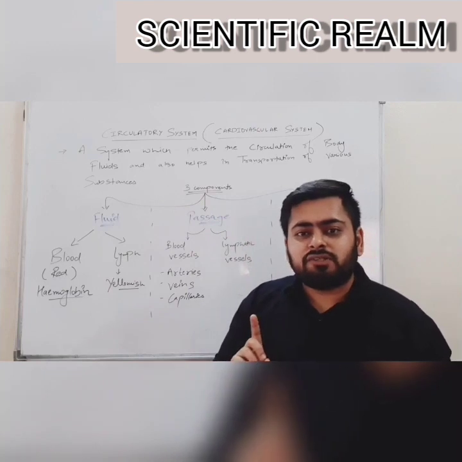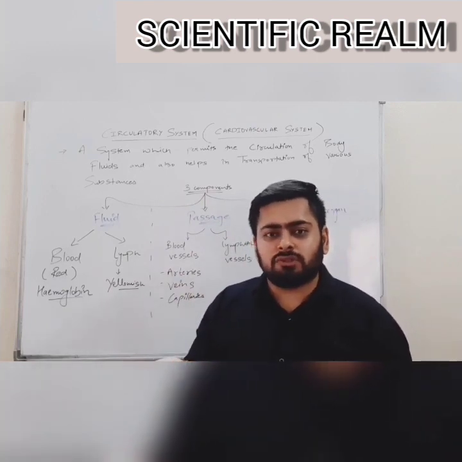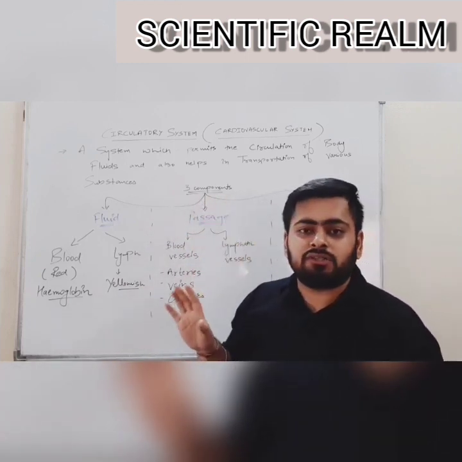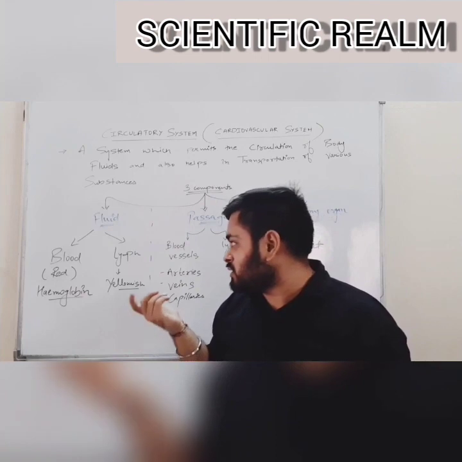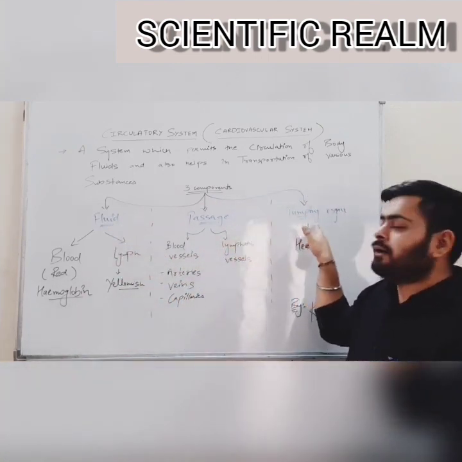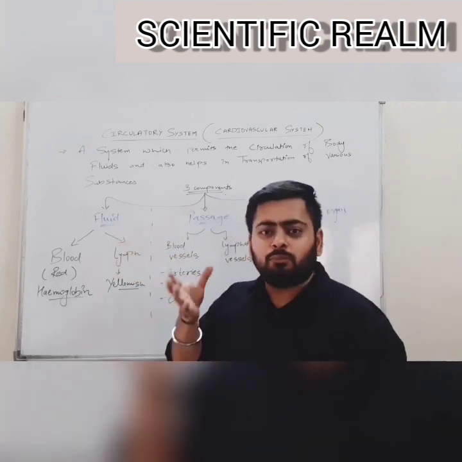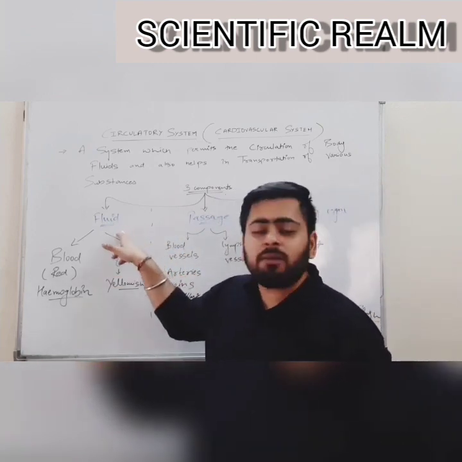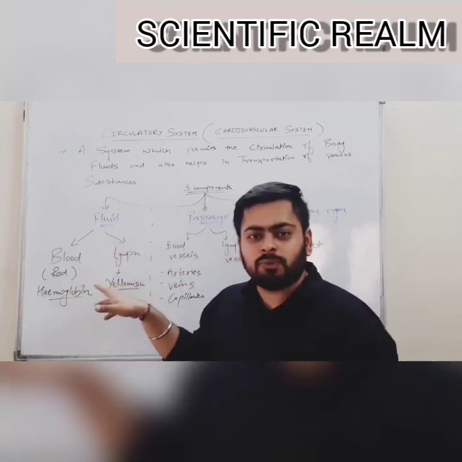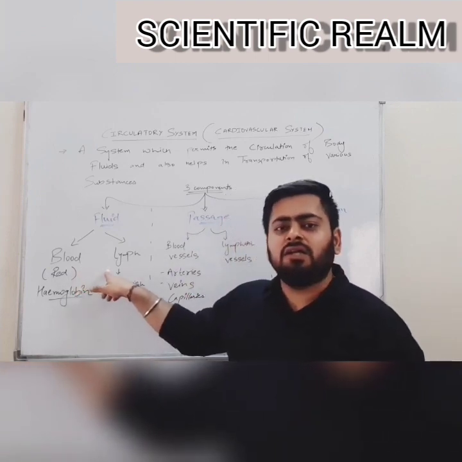A circulatory system, or a cardiovascular system, or a vascular system, or a blood vascular system, you can call it by any name, has three main components, no matter which the organism is: a fluid, a passage and a pumping organ. Fluid means the body fluid which will help in the transportation and circulation of substances. In case of humans, there are two body fluids, namely blood and lymph.